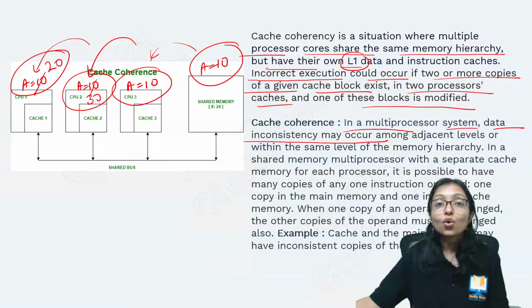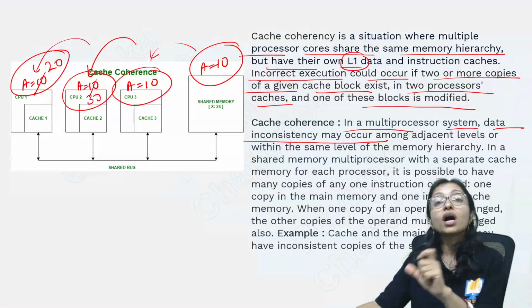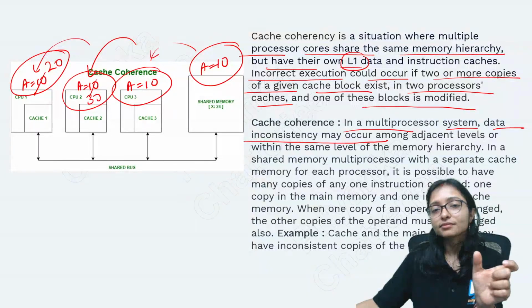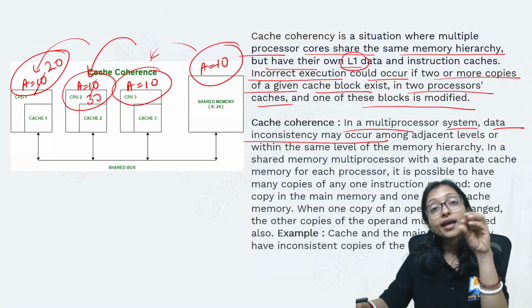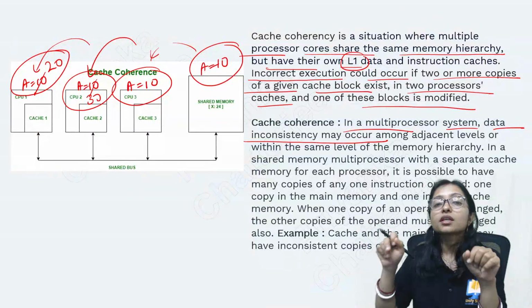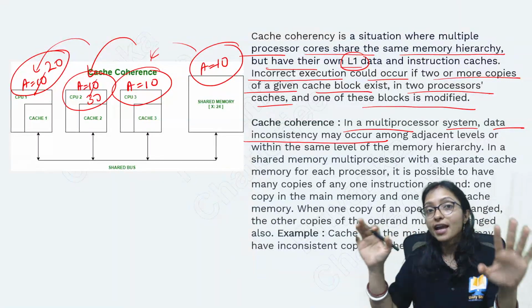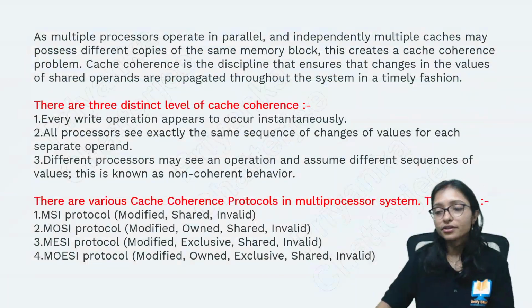Ambiguity means one sentence has two meanings. One word has two meanings. That is called ambiguous. Inconsistency means data inconsistency. The same variable is giving different values. That is called inconsistency. Inconsistency and ambiguity are not the same. Okay, these words are all different.